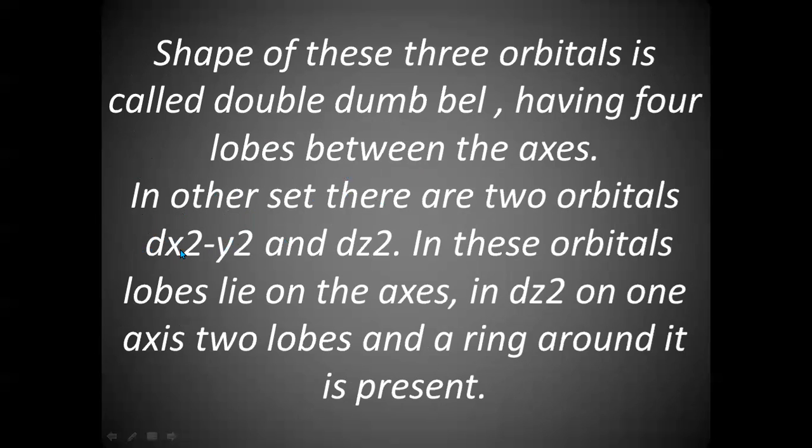These two are named as dx square minus y square and dz square. In dx square minus y square, the lobes will be on the axis. Again, in dz square also, the lobes will be on the axis, but there will be only 2 lobes, like in the case of p orbital, but there will be a ring around these lobes.